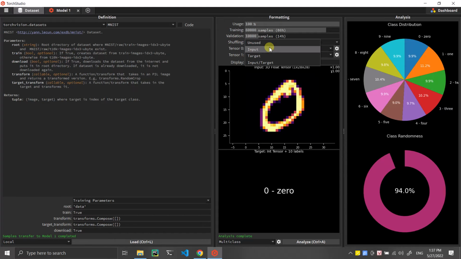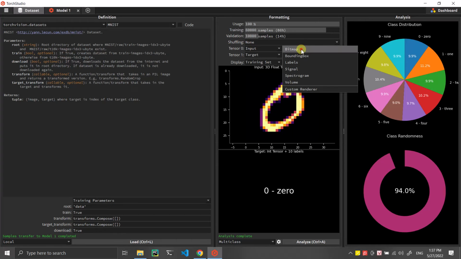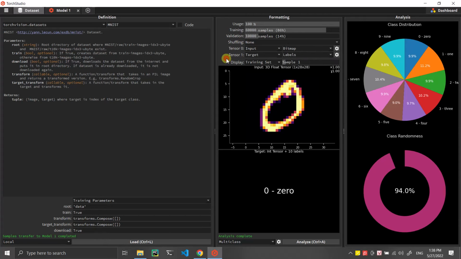The input of the dataset is tensor 0, or we can use the input or the target, and tensor 1 is the output, the target. The input can be a bitmap, bounding box, label, signal, spectrogram, volume, or another type of dataset. Here we use the bitmap and we predict the label. This bitmap is the data of one label.